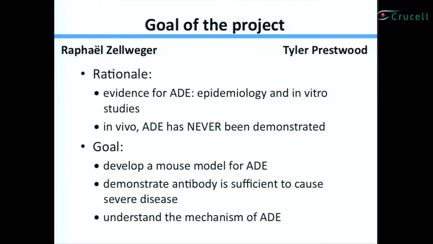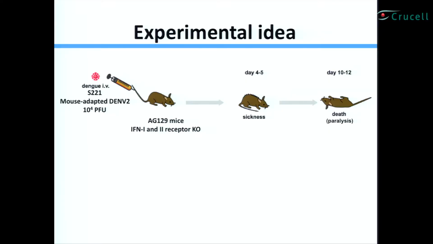So they set out to see if they could develop a mouse model and show that ADE is really sufficient to cause severe disease. If we have a mouse model, of course, that's a home run. We can now really begin to understand how ADE works. In terms of experimental design, it's actually a very simple idea. We take this mouse, the AG129 mouse. It lacks both type 1 and type 2 interferon receptors. The reason we have to use this mouse is that wild-type mice are highly resistant to dengue infection.